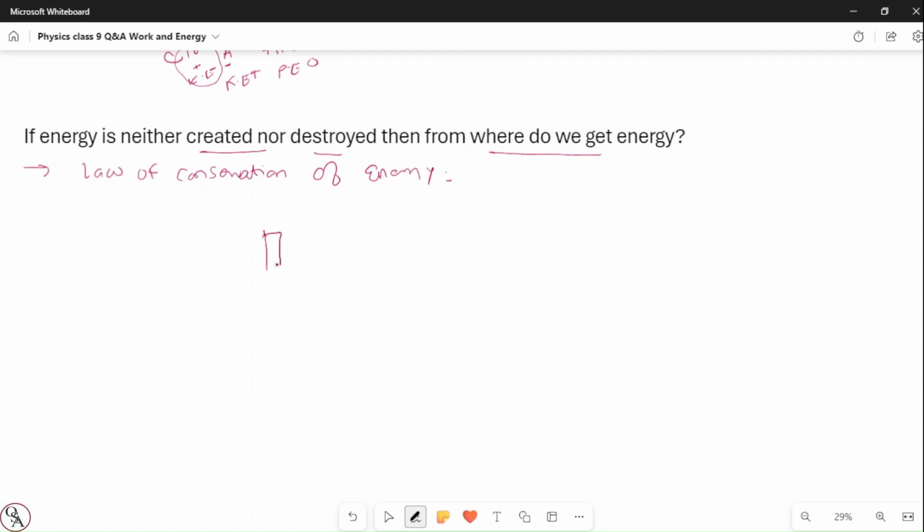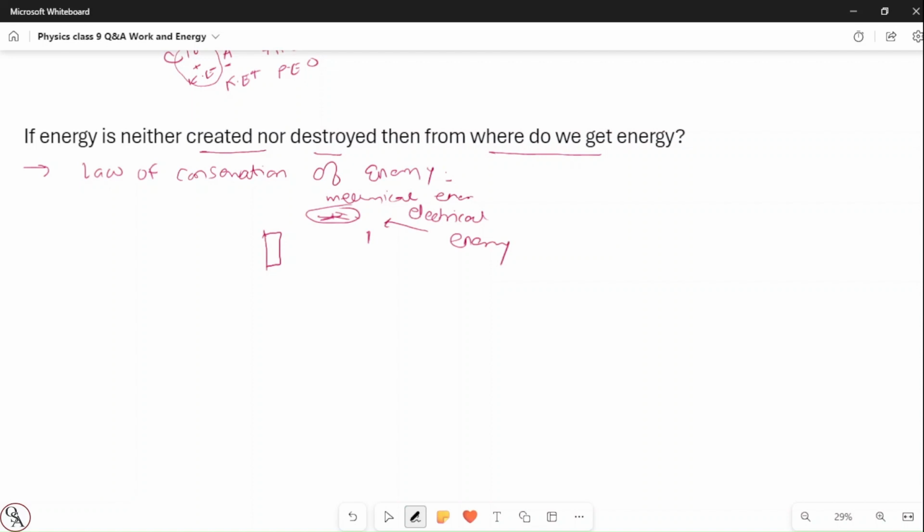In a home, there is electricity, right? So when we switch on the electricity and pass the current, the fan starts rotating. So what happens? Electrical energy is converted into what? Mechanical energy. What kind of energy?